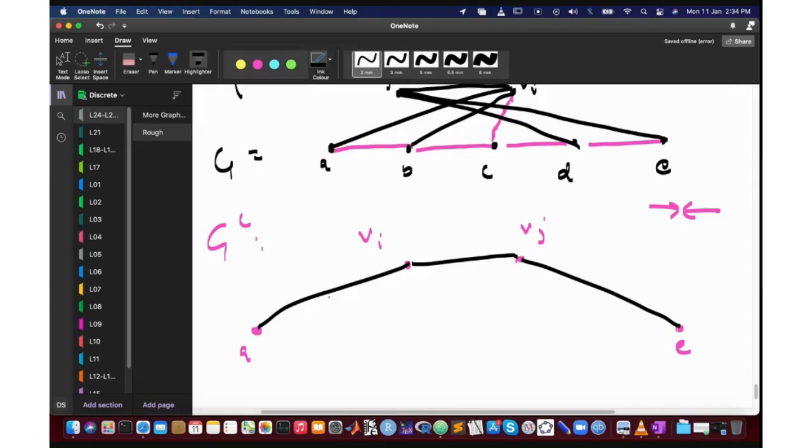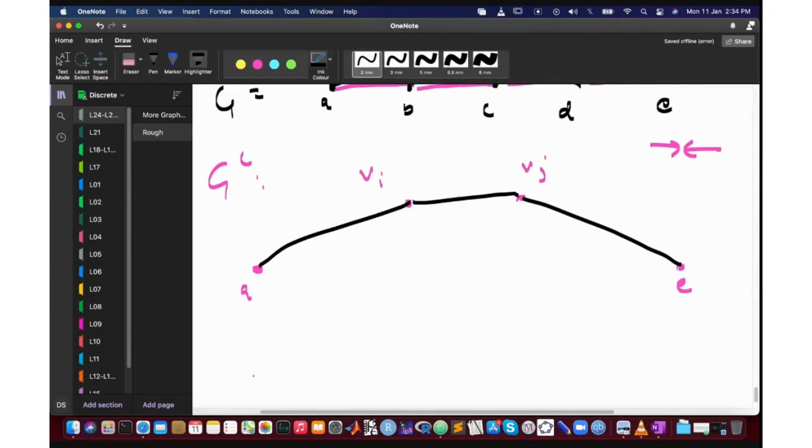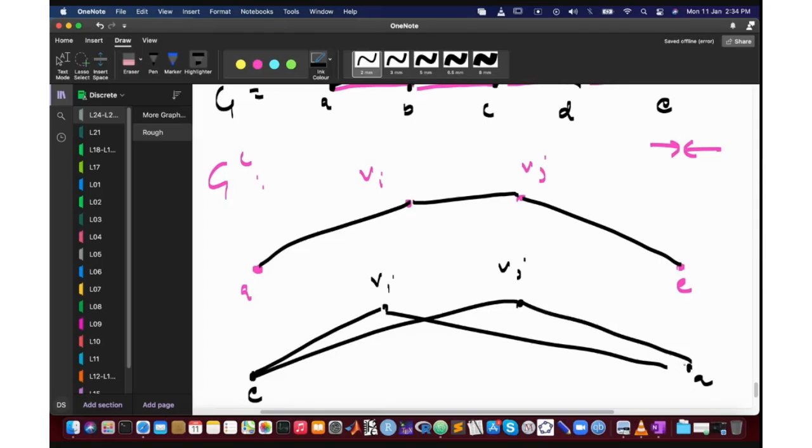Sir, but what if they are both not connected to A and B? Then that's a great, that is a very easy case. So you have Vi and Vj, they are not connected to A and they are not connected to E. What that means is that in the original graph these two are connected like this, okay? And this gives you a path of length 3 between A and E. Okay? Yeah, okay. So this one is easy.